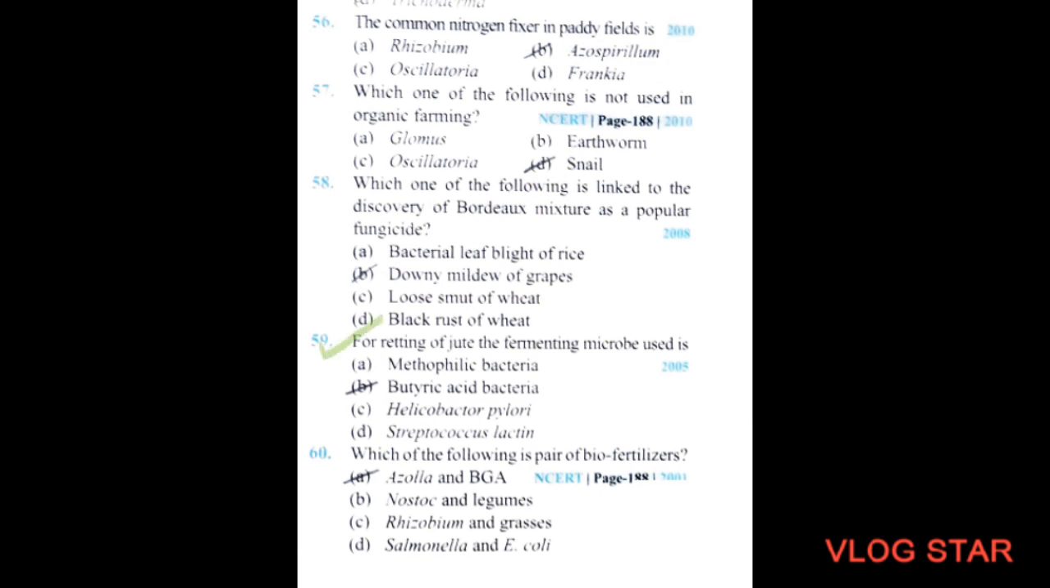For retting of jute, the fermenting microbe used is option A, methanophilic bacteria, option B, butyric acid bacteria, option C, Helicobacter pylori, option D, Streptococcus lactis. So the correct option will be butyric acid bacteria. That is, option B is the correct option. Next question.